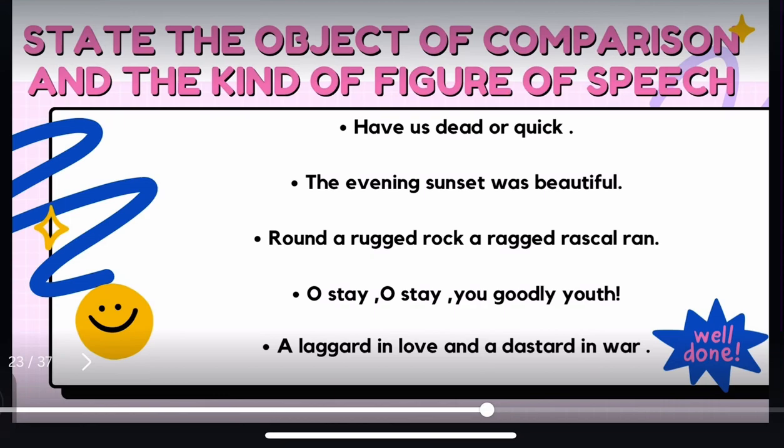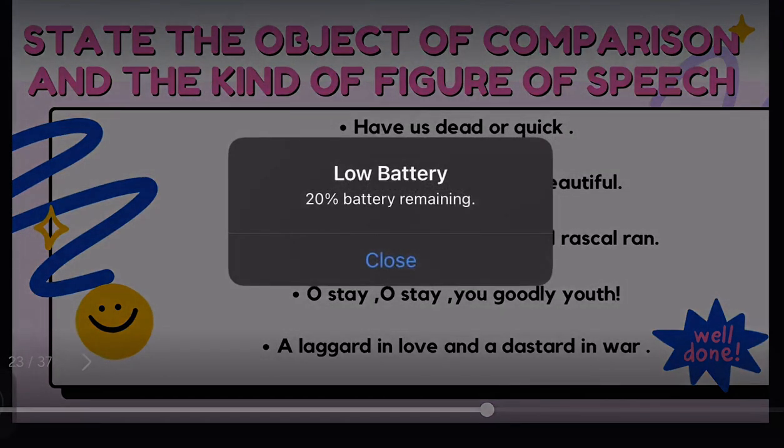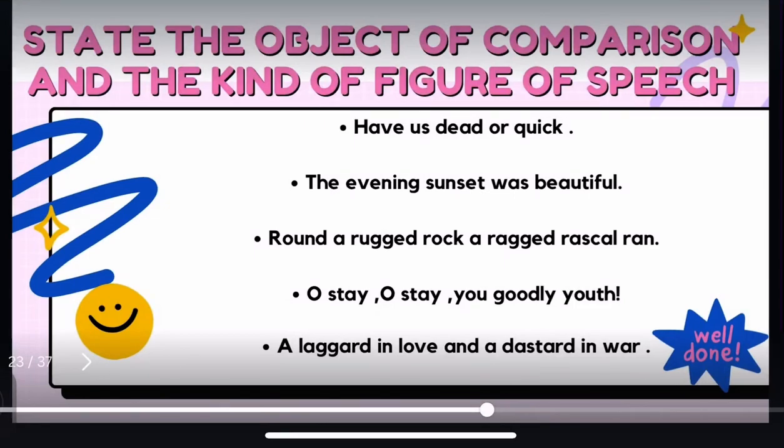Let's see the third example. Round a rugged rock, a ragged rascal ran. This is a very simple and easy one. Guess which figure of speech this is? Absolutely right. It is an example of alliteration where the sound of R is repeated. Let's see the next sentence. Oh stay, you goodly youth. A goodly youth. Which figure of speech is here?